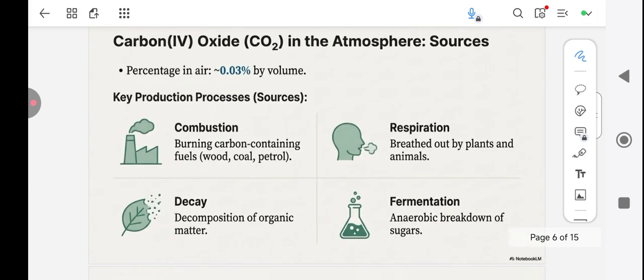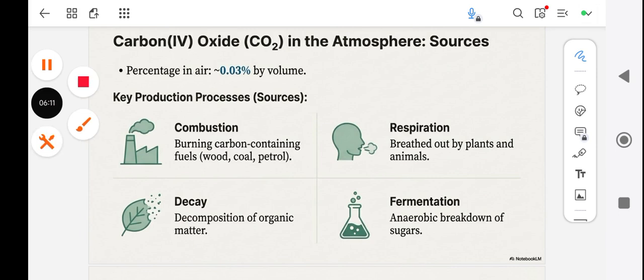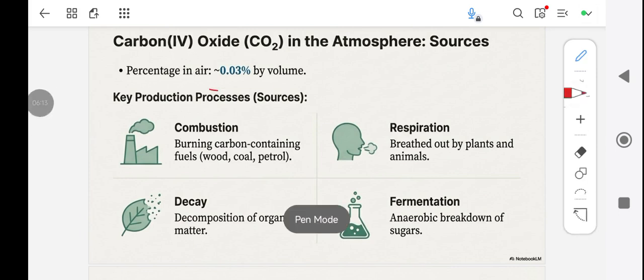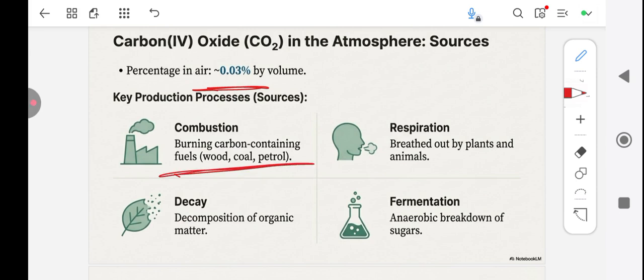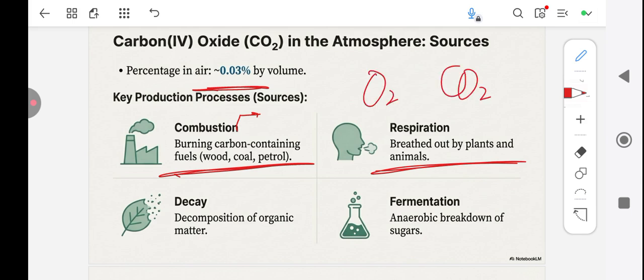So let us come to carbon dioxide. Carbon dioxide by percentage is 0.03. How do we get carbon dioxide? From combustion. We will learn about that very soon, where we have what is called complete combustion or incomplete combustion. Just keep that in mind. And through respiration, we breathe in oxygen, we breathe out carbon dioxide. So this is the way by which carbon dioxide is released.